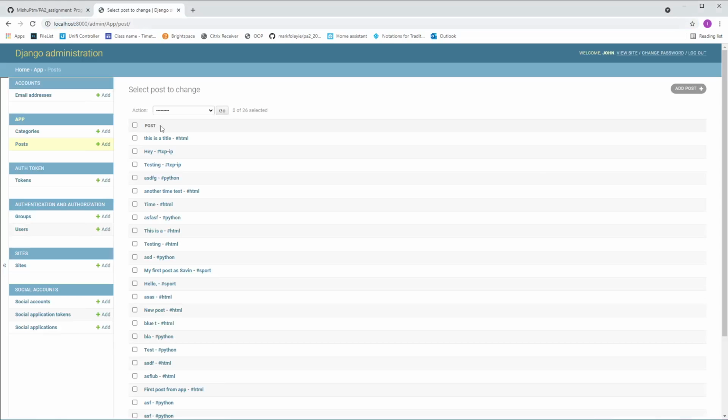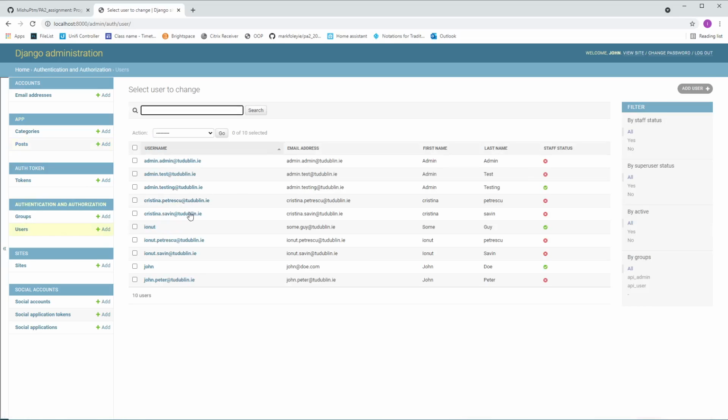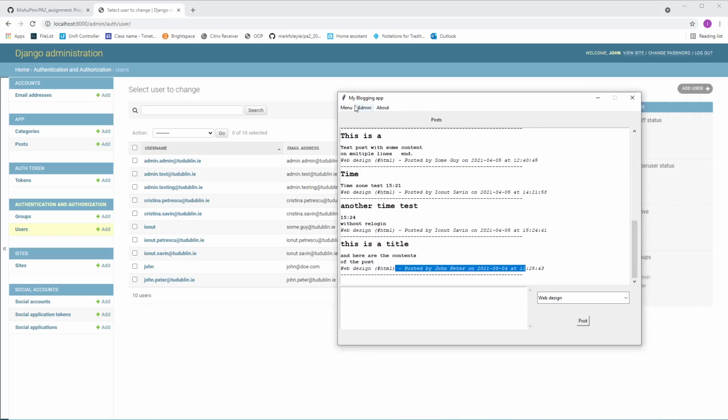I believe actually we also have here the user we just created. So John Peter, and he is not an admin. If he were an admin, this would be green. So let's go ahead and try to make another user.